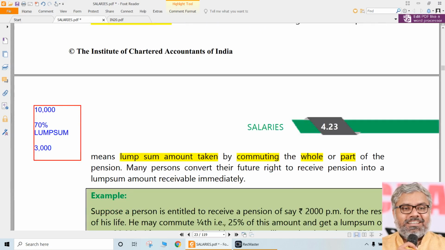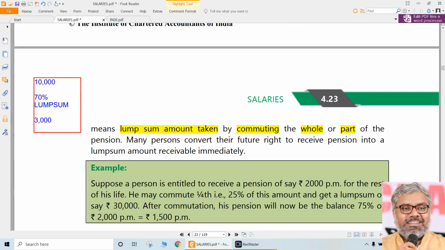So first understand this process of commutation. If any employee converts their future right to receive the pension into a lump sum amount, which is receivable immediately, that is called commutation. So they are foregoing their future right to receive the periodic pension, and instead they are receiving a lump sum payment now, immediately.